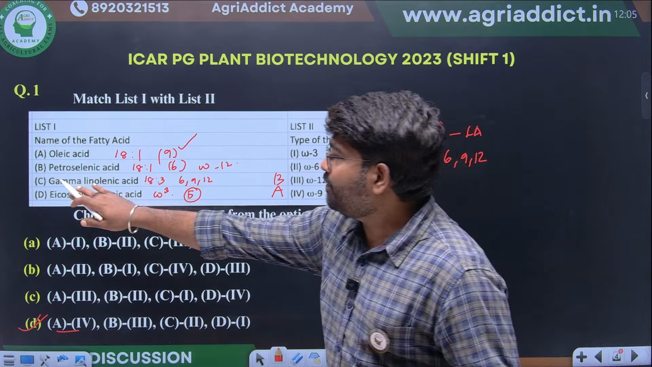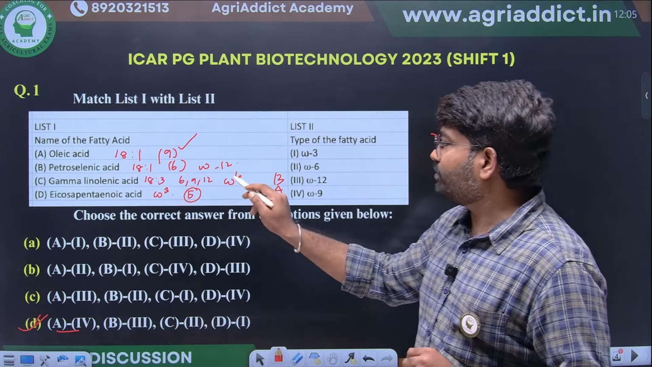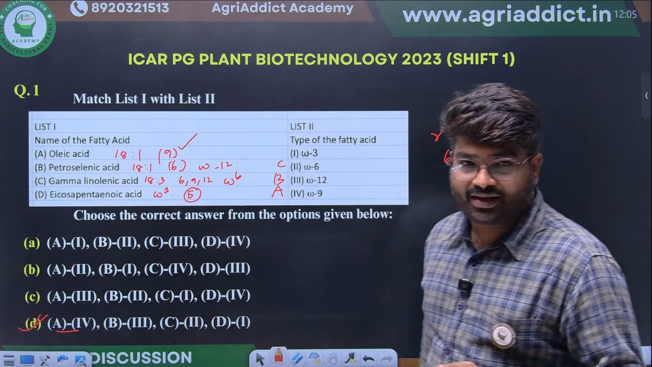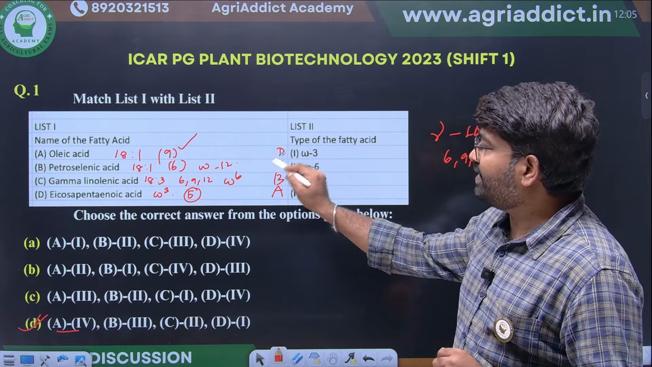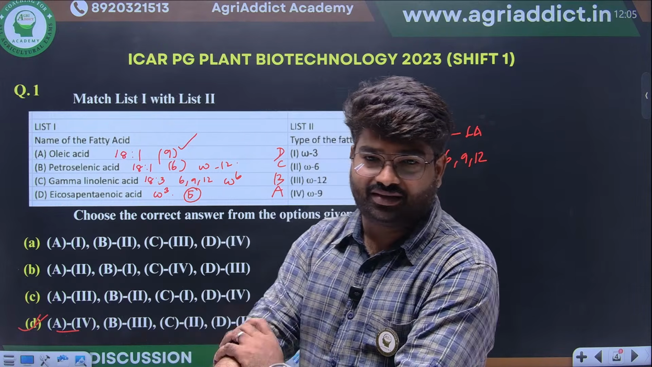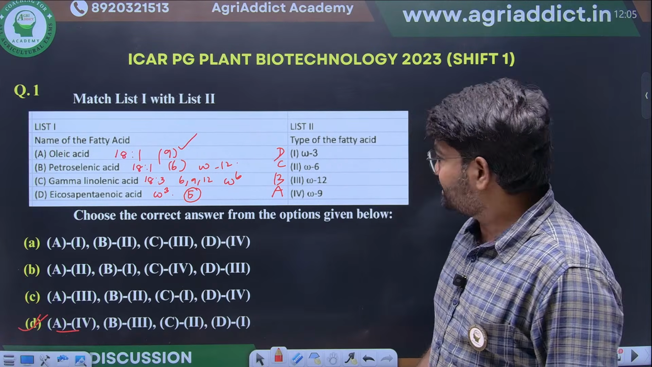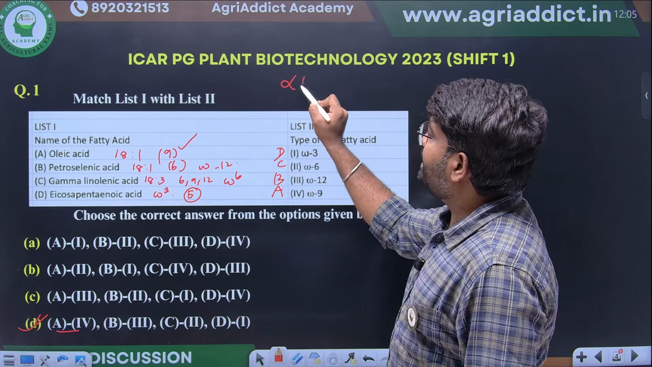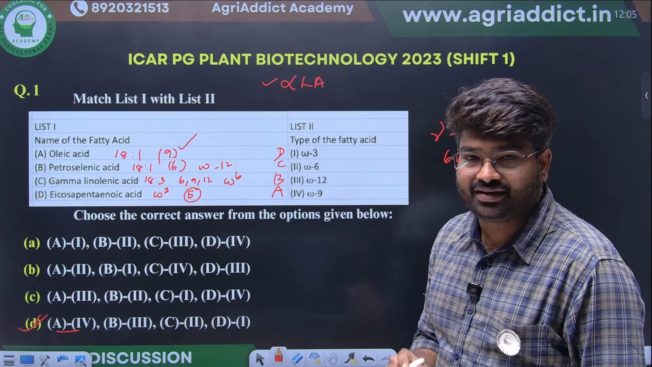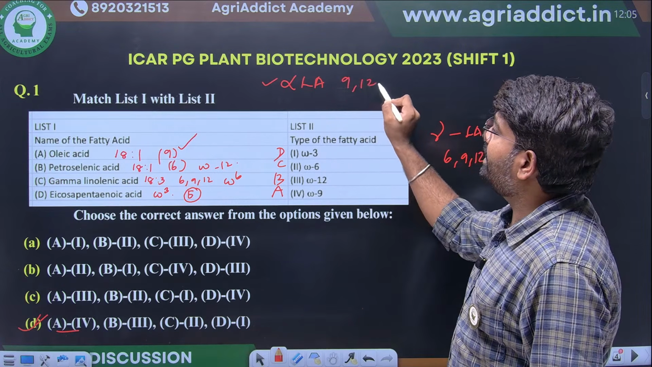Then gamma linolenic acid will come as omega-6, since 18 minus 12 is 6. Then EPA comes as omega-3 fatty acid. Can you tell any other example of omega-3 fatty acid? Alpha linolenic acid is one of the major examples of omega-3 fatty acid. It has double bonds at positions 9, 12 and 15.